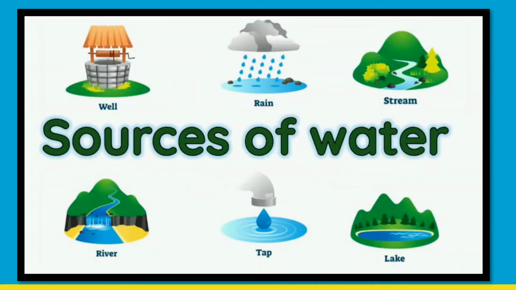In the earlier chapters, we have learnt about sources of water. We know that rivers, lakes, streams, rain, wells are some sources of water from where we get our water. So how do the sources of water get polluted? This is because of disposal of wastewater.